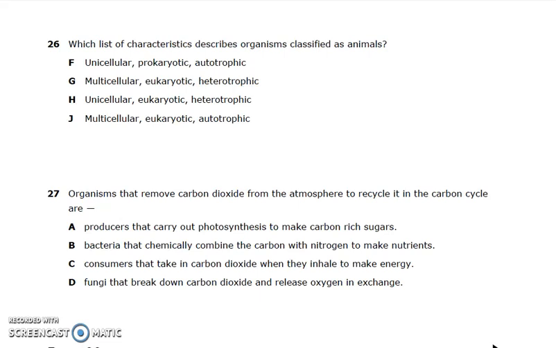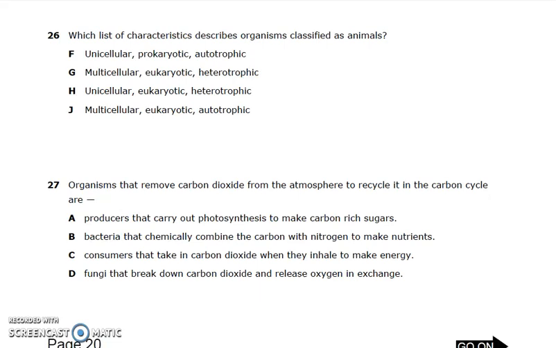Number 27. Organisms that remove carbon dioxide from the atmosphere to recycle it into the carbon cycle are A. Producers that carry out photosynthesis to make carbon-rich sugars. B. Bacteria that chemically combine the carbon with nitrogen to make nutrients. C. Consumers that take in carbon dioxide when they inhale to make energy. D. Fungi that break down carbon dioxide and release oxygen in exchange.